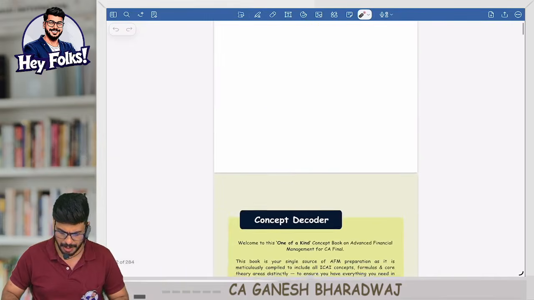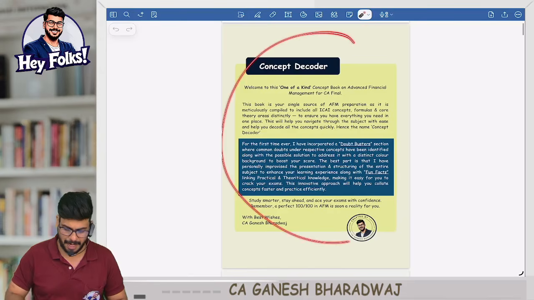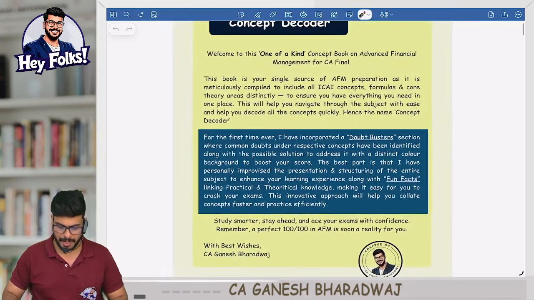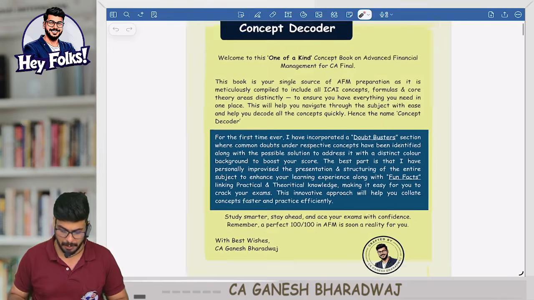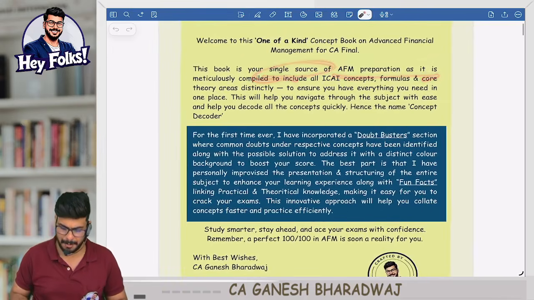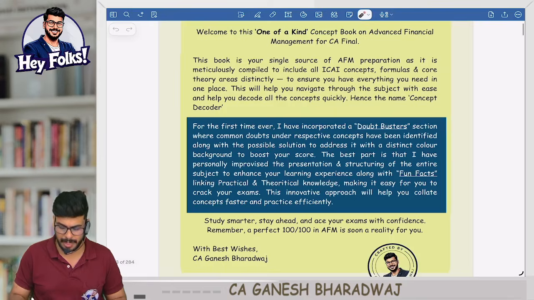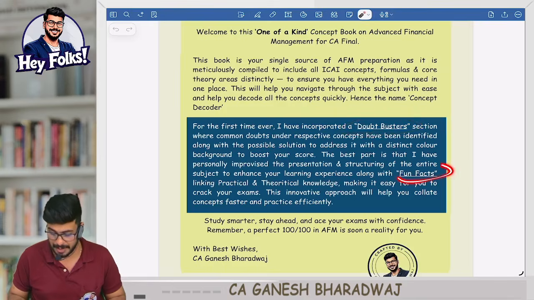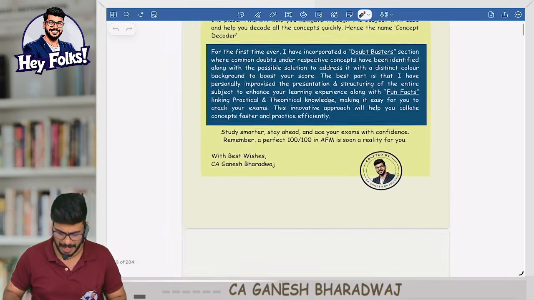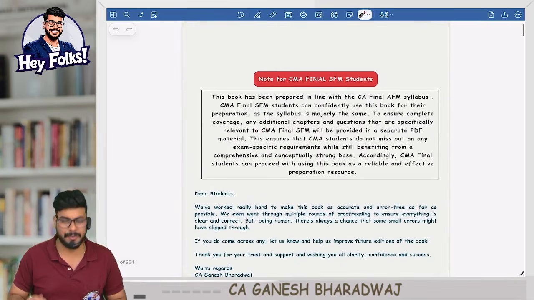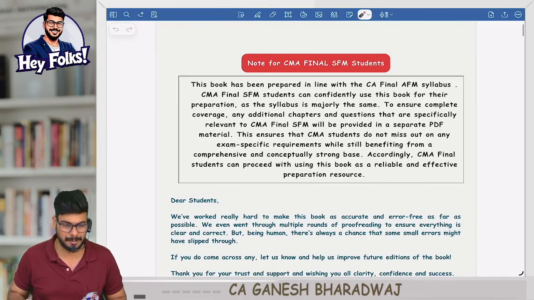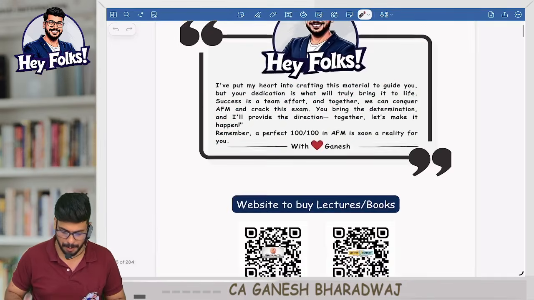Now here, on the first page, I have given a brief introduction to the reader. What this book says: single source of your AFM preparation, covers all the ICAI concepts, formulas, core theories, everything is distinctly done. We have also included something called doubt busters and fun facts. What are they? I'll come to it. And of course this is prepared based on the CA Final syllabus. If you're a CMA Final student, you can also definitely make the best use of this book.